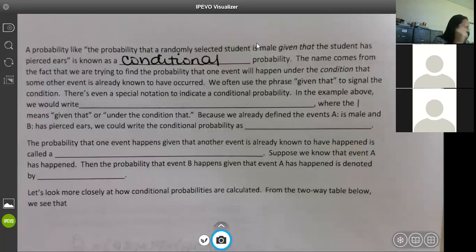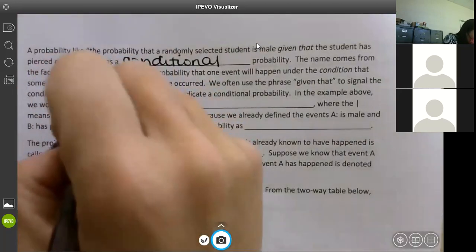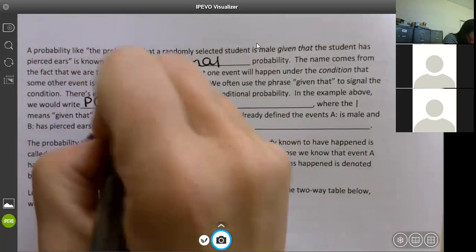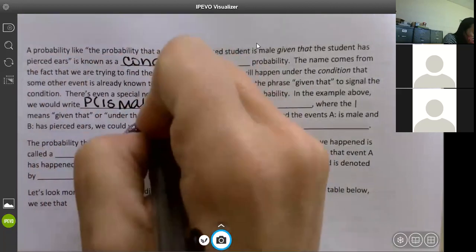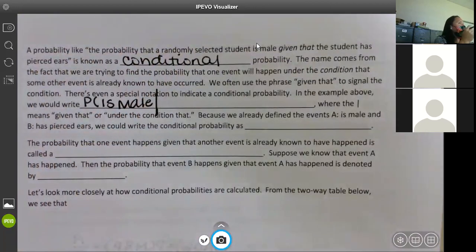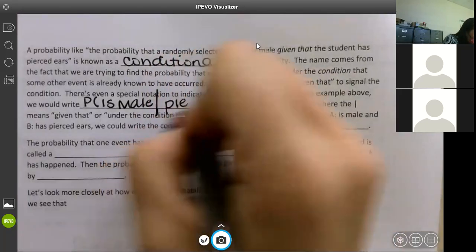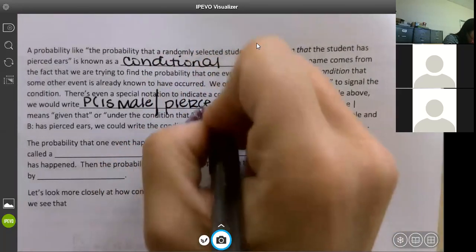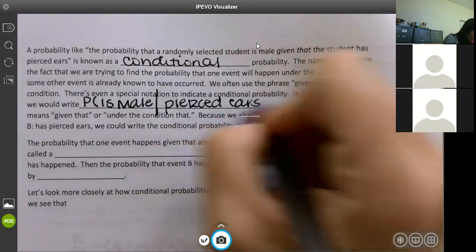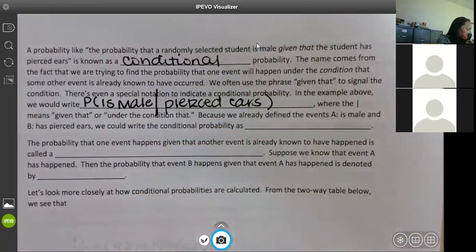In the example above, we would write the probability is male, a big vertical line, and I over-exaggerated it so you guys could see it. That means given pierced ears, where the vertical line means "given that" or "under the condition that."